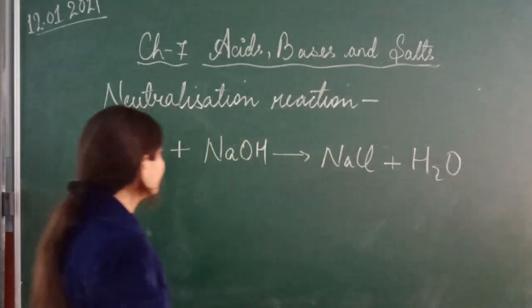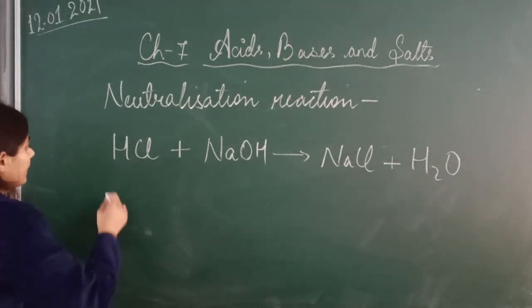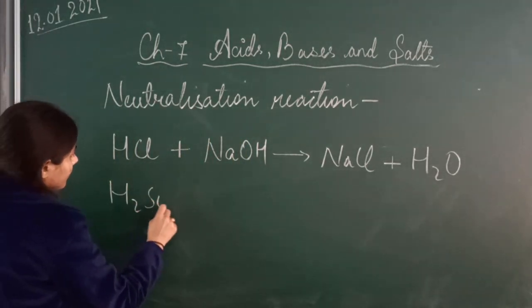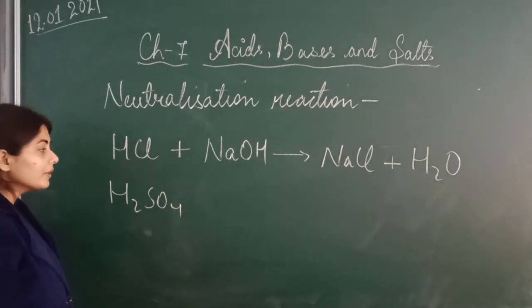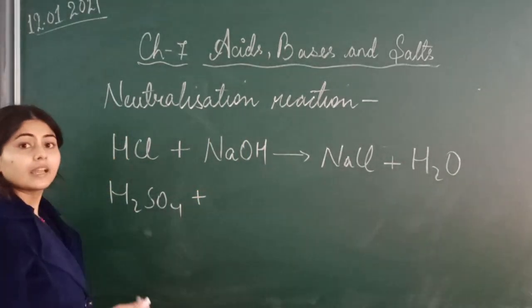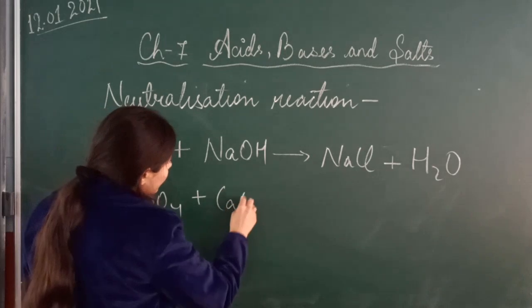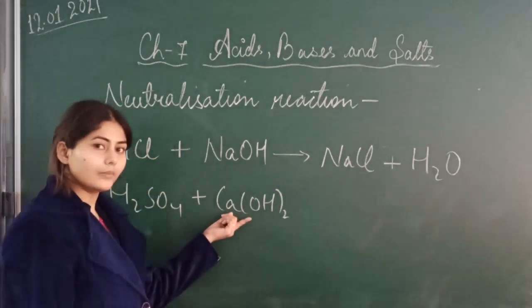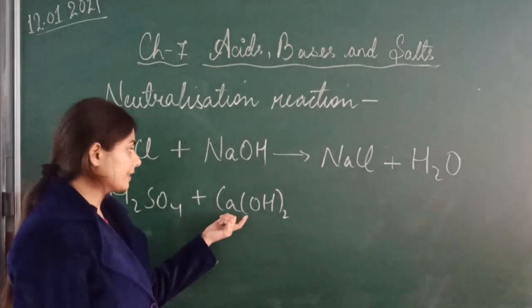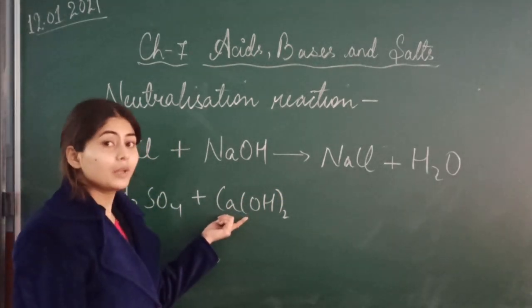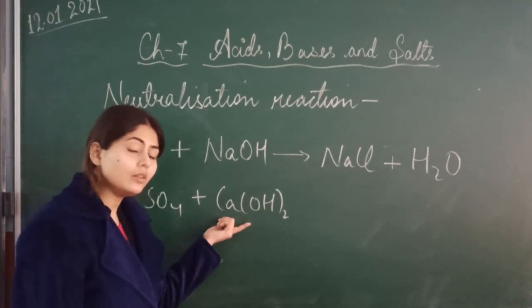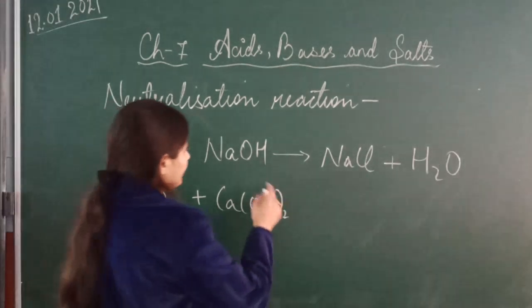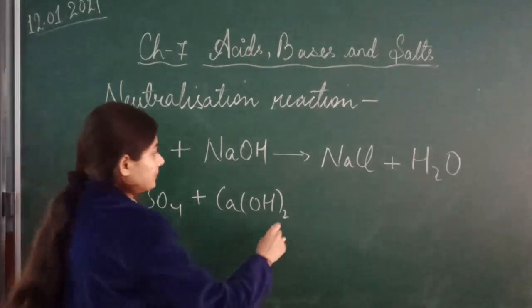Clear? Let's see some more examples, like H2SO4, sulfuric acid, when reacted with calcium hydroxide, Ca(OH)2. This is also a base, right? And we say that this one is also an alkali, because this base is soluble in water. Got it? This base is also soluble in water.